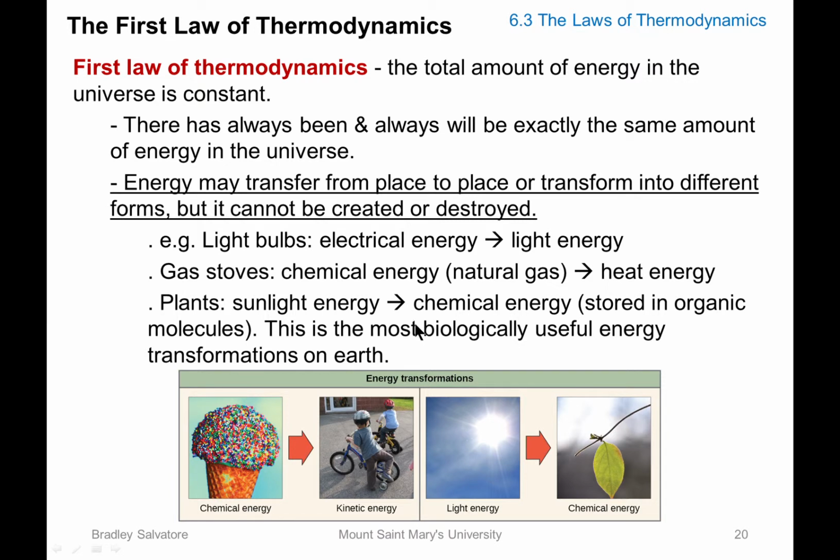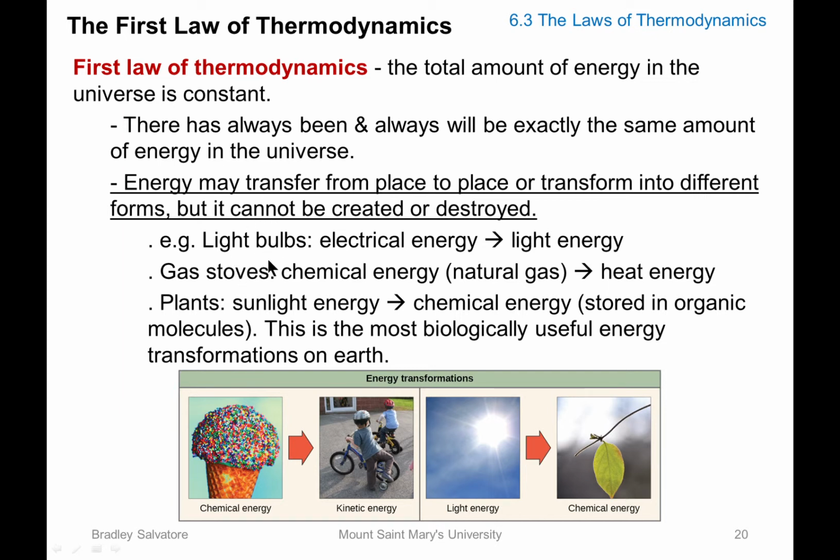Having this understanding, now we can talk about the first law of thermodynamics. The first law of thermodynamics states that the total amount of energy in the universe is constant. The derivative of that statement is that there will always be the exact same amount of energy in the universe, and the energy can only be transferred from one place to the next. It can transform into different forms.